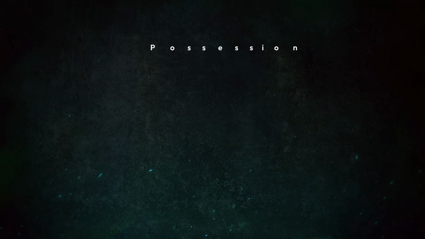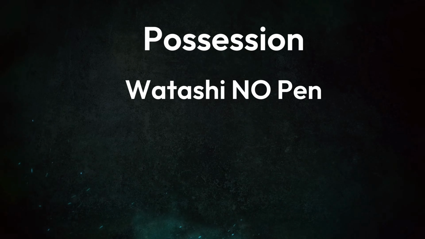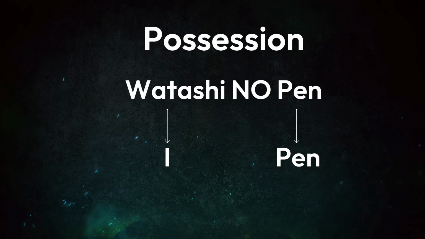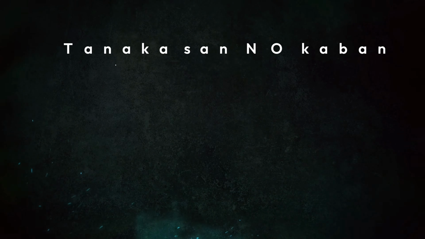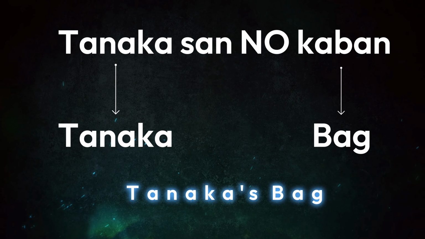Let's start with the easiest use. Possession, ownership. Watashi no pen, my pen. Watashi means I, pen is pen. No is the glue. Watashi no pen means my pen. Another one, Tanaka-san no kaban. Tanaka-san is Tanaka. Kaban is a bag. Tanaka-san no kaban means Tanaka's bag. This is simple, but here is where it becomes powerful.